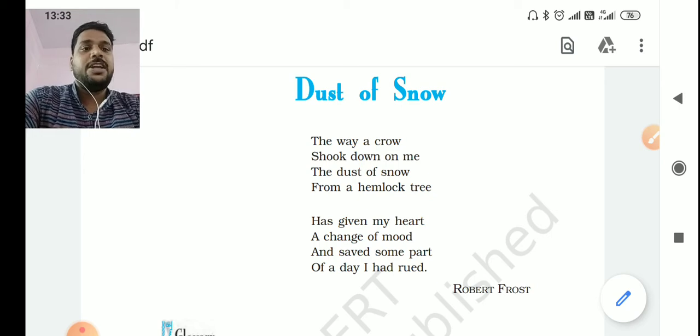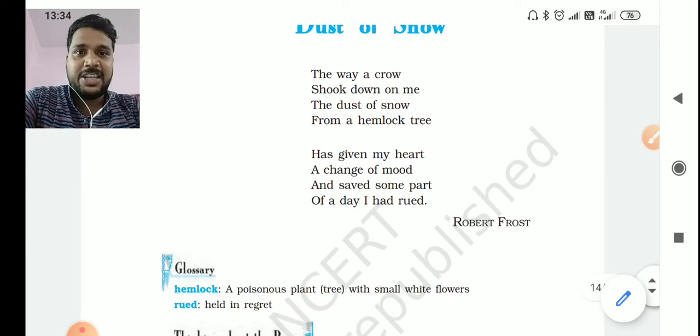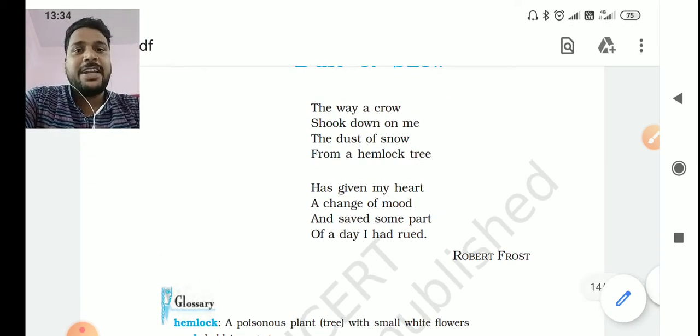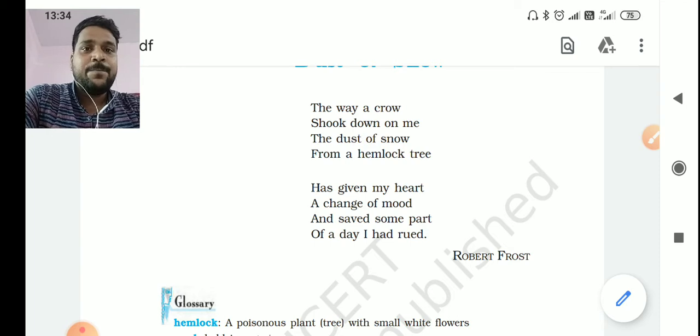So what actually happens in the first stanza: the poet, Robert Frost, is passing through a jungle, and in between the jungle there is a tree named hemlock which is poisonous in nature, and on that tree a crow is sitting. When the poet was passing that tree, the crow did some kind of movement.